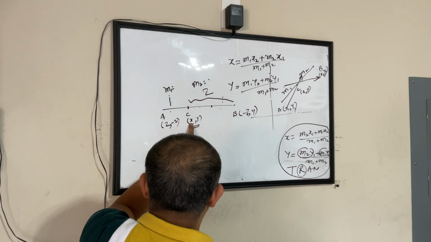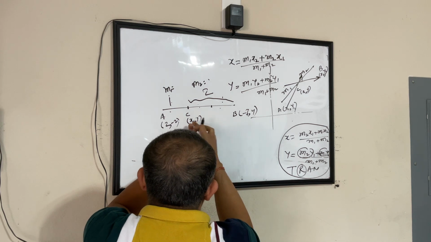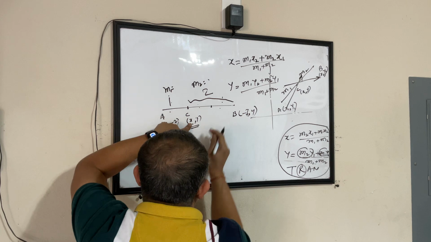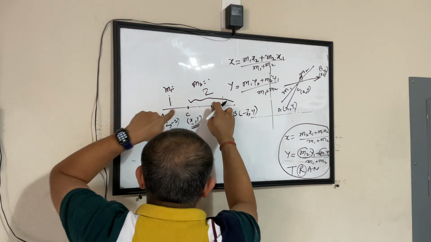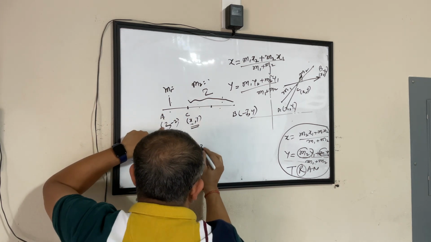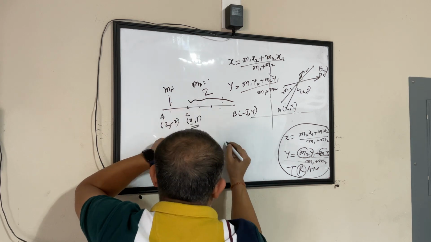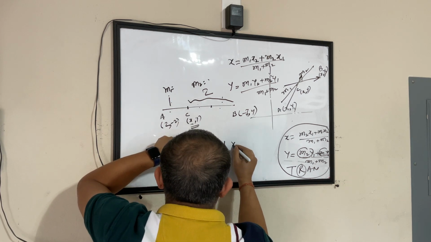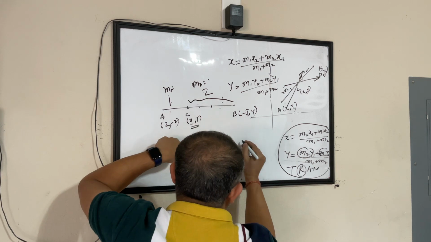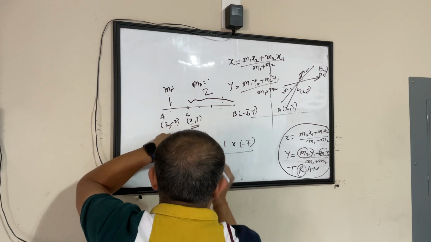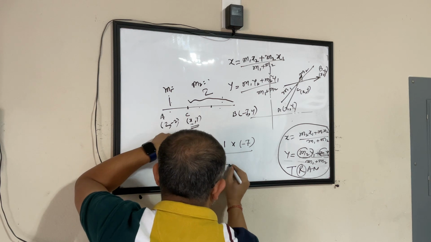So X will be equal to M2 times X1, which is 2 into 2, plus M1 into X2, which is 1 into minus 7, divided by M1 plus M2. M1 is 1, M2 is 2.